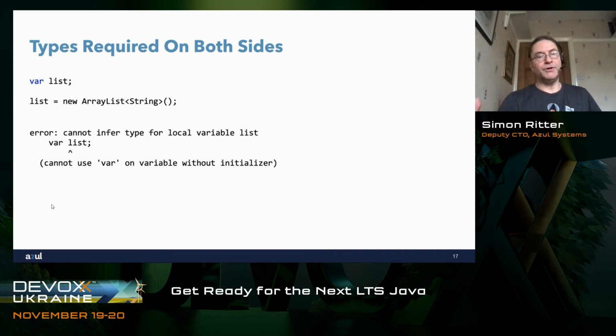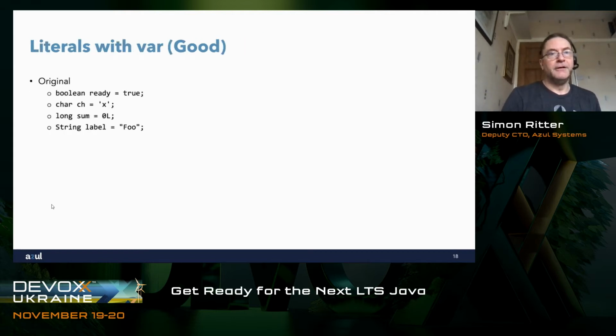And if the assignment is much further down the code, you have to search to find out where that assignment is made so you can figure out what the type of list is. Remember, var is about helping with readability of code. We want to make code just as readable as without using it. And in this case, if we were to allow this, it would potentially affect how we can understand the code.